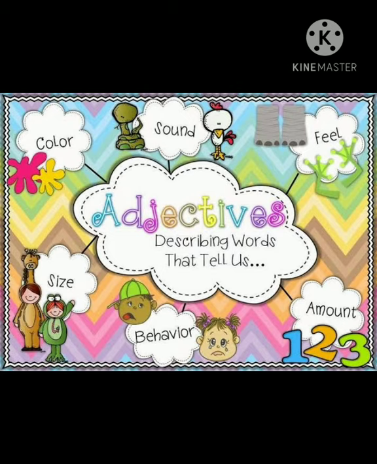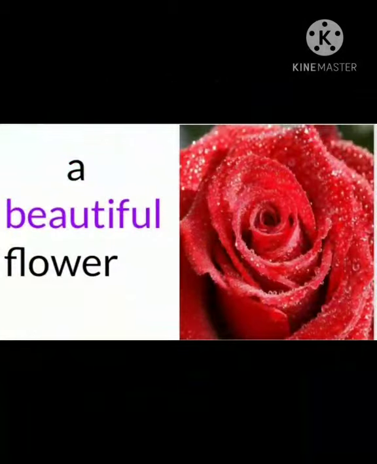Let's start with the adjectives first. Adjectives are the describing words which describe a noun or a pronoun. An adjective tells more about a person, place, thing, feeling, an animal or an idea. Adjectives always talk about a noun or a pronoun. They tell about the size, shape, color, quality or quantity of a noun or a pronoun. Adjectives answer the question, what kind of noun?